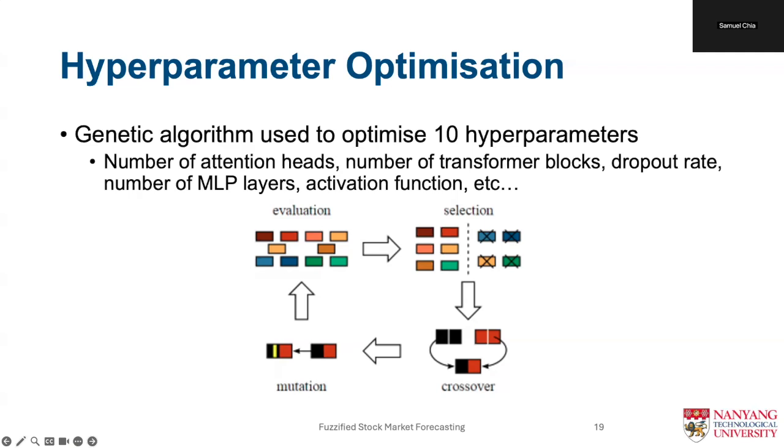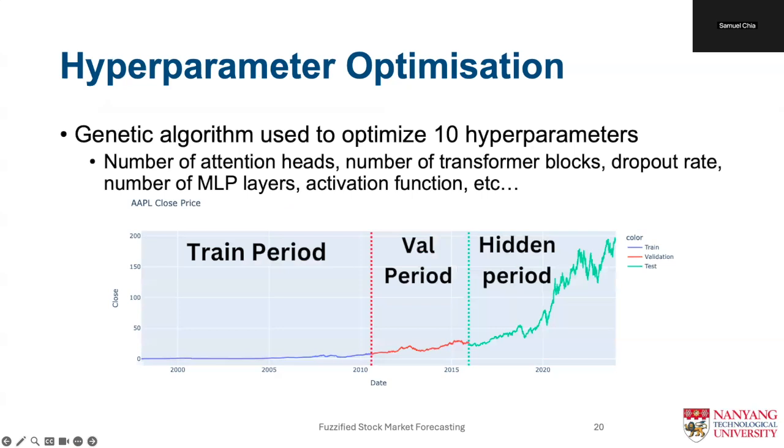This allows us to efficiently explore the vast hyperparameter space and identify the most effective configuration for our stock price prediction task. The optimization process is conducted using a train-validation split of the data. We split the training set further with a 70-30 split to produce a train-validation set. This training set covers the dates of January 1st, 1998 to the end of 2015.